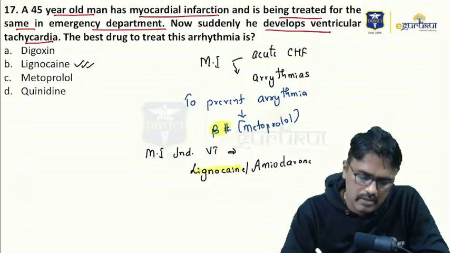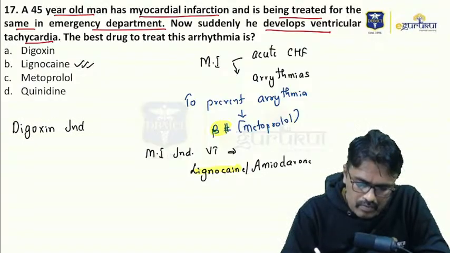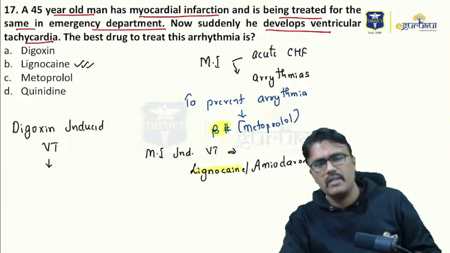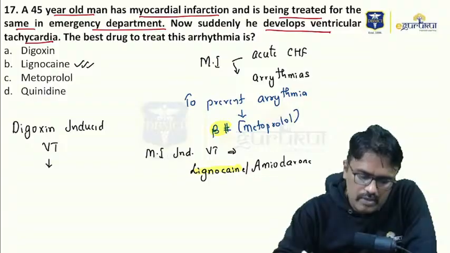Suppose a patient has digoxin-induced ventricular tachycardia. Now tell me guys, what is the drug of choice? Waiting for your answers. Until then, I will tell you some of the other drugs of choice.